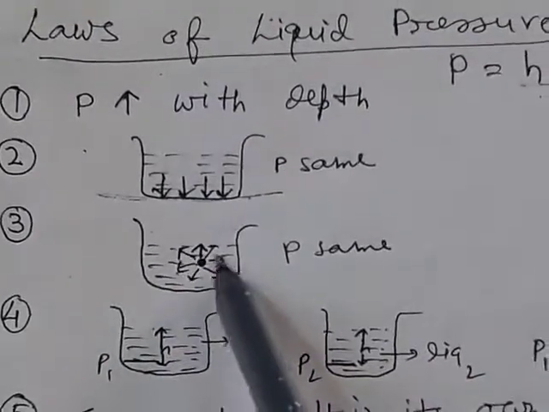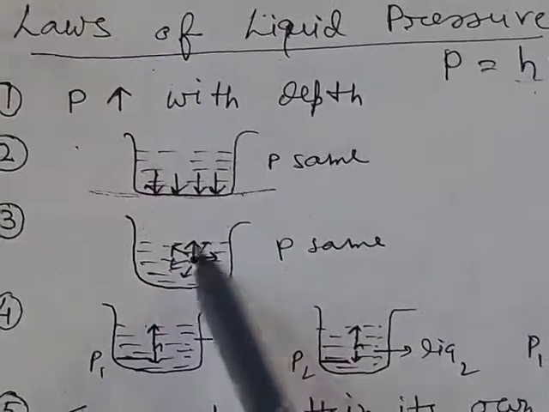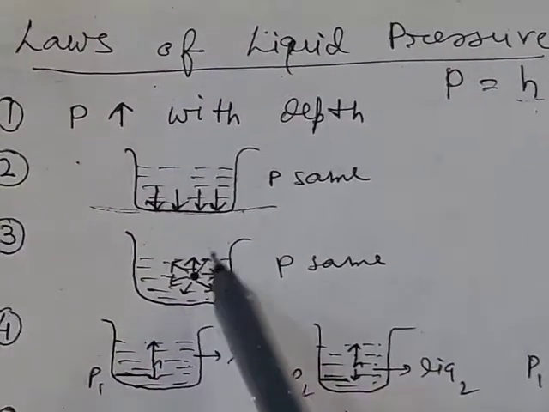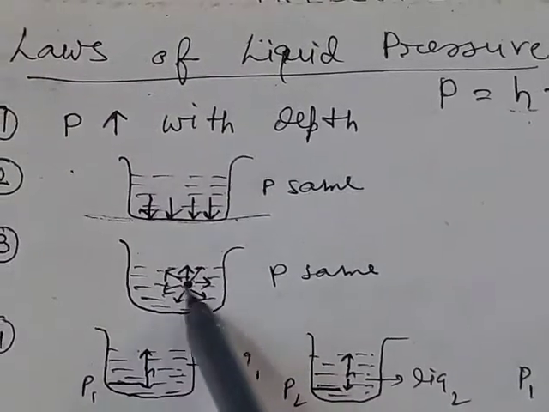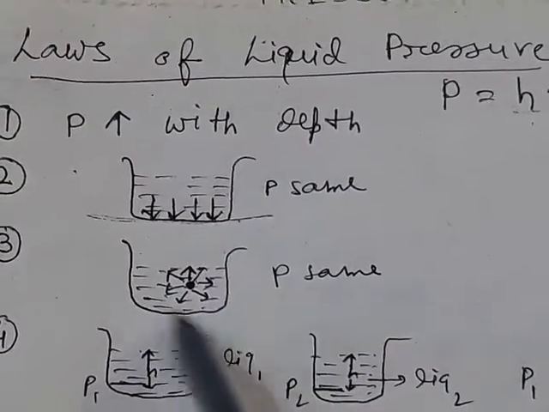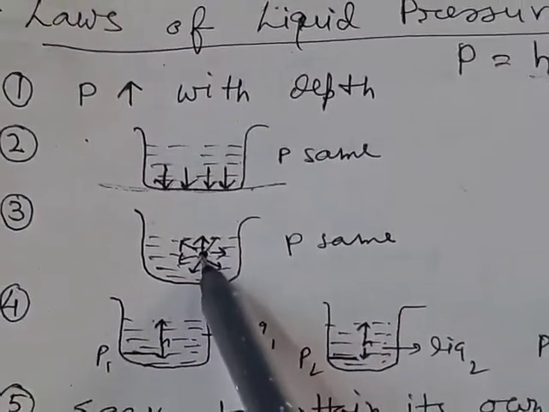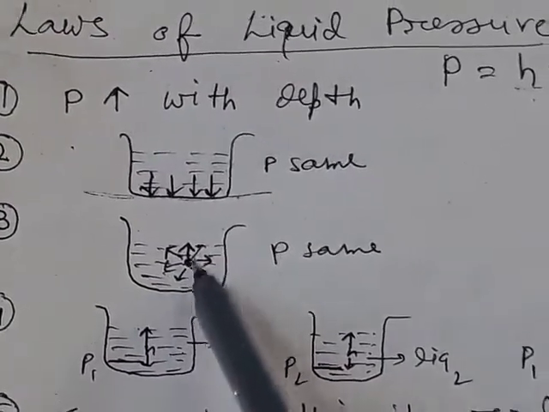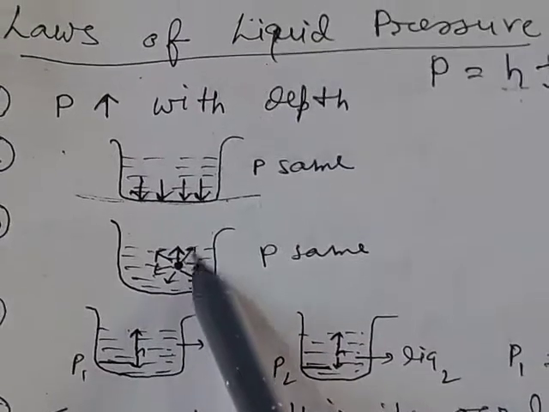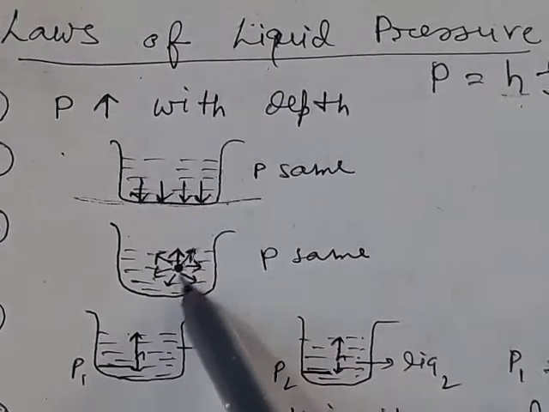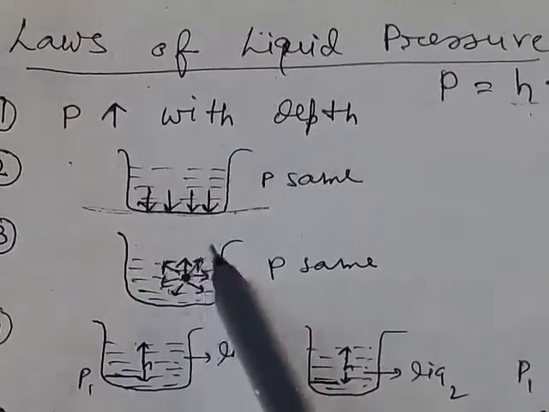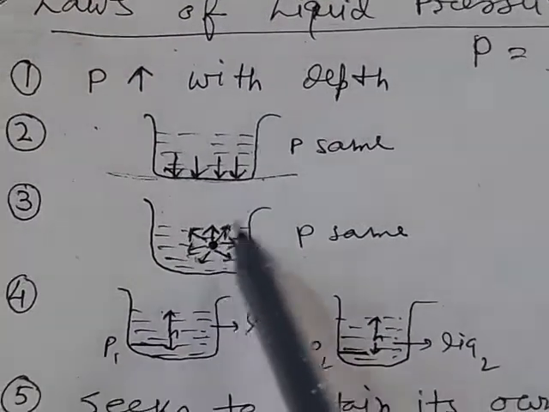Number 3: inside a liquid, around each point the pressure in all directions will be the same. Say inside a liquid we consider this point; the pressure exerted by the liquid in all directions will be the same.